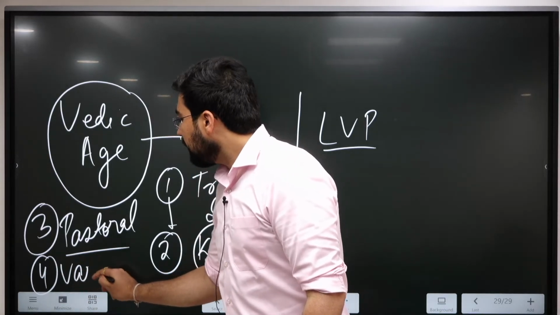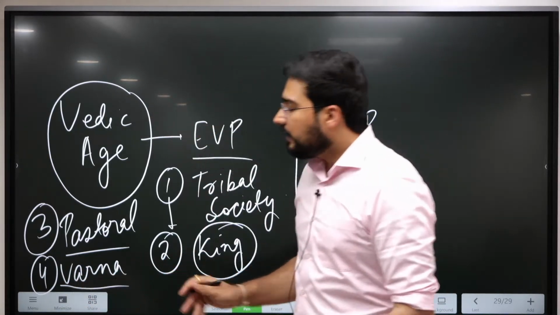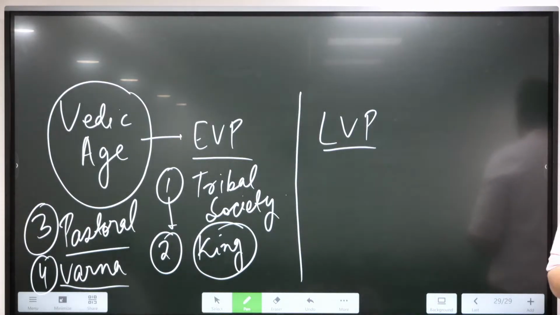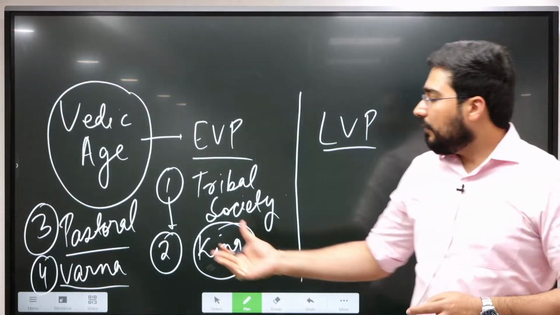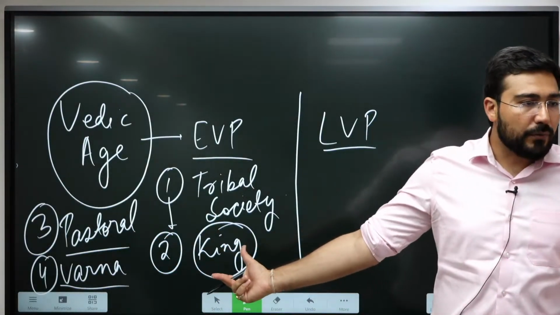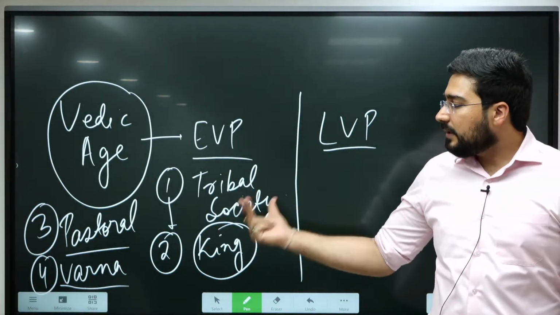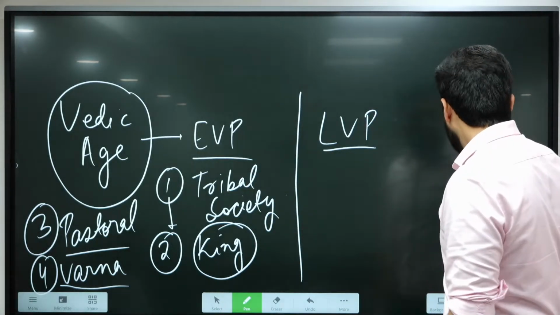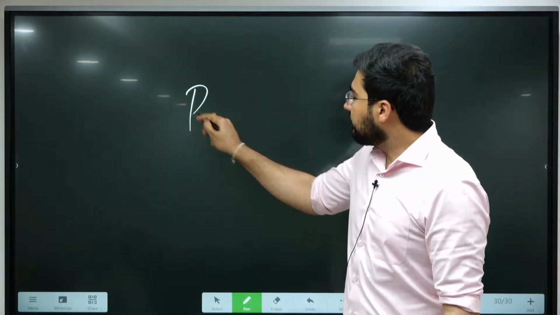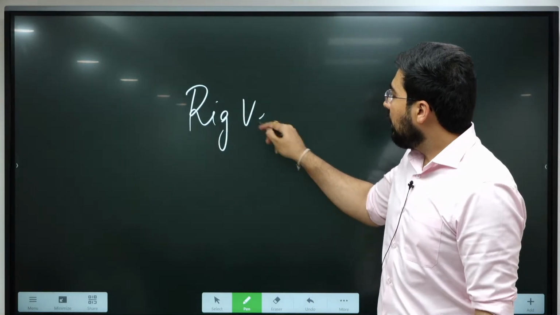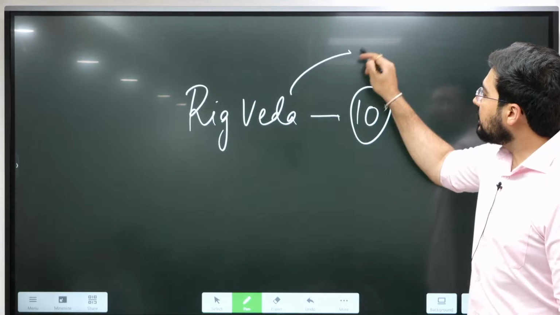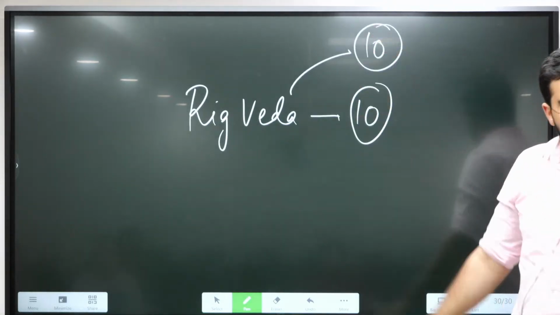The distinction between people, they were just beginning. The Varna system, which will eventually take the form of caste system, was just beginning at this point of time. When we talk about Varna system, the 10th book of Rig Veda. Rig Veda has 10 books.